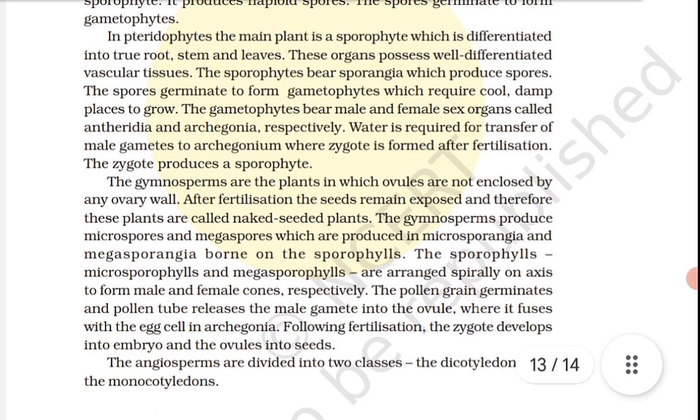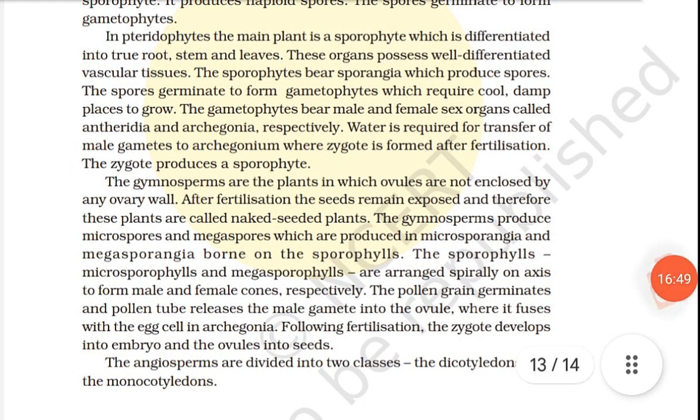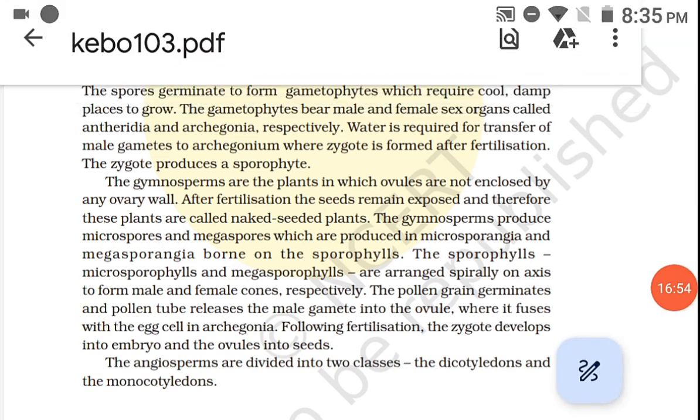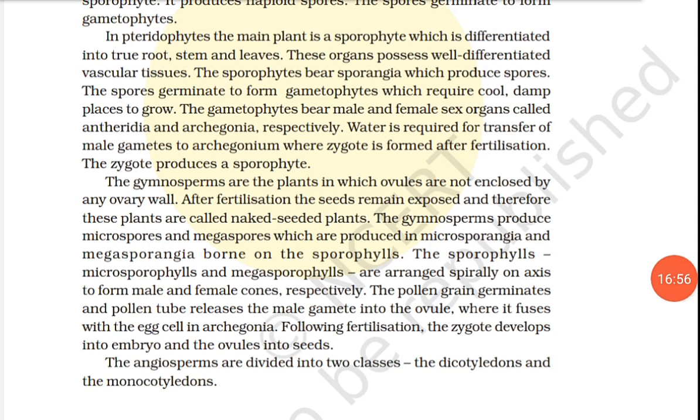The pollen grain germinates and the pollen tube releases the male gamete into the ovule, where it fuses with the egg cell in archegonia. Following fertilization, the zygote develops into an embryo and the ovule develops into seeds. The angiosperms are divided into two classes, the dicotyledons and the monocotyledons.